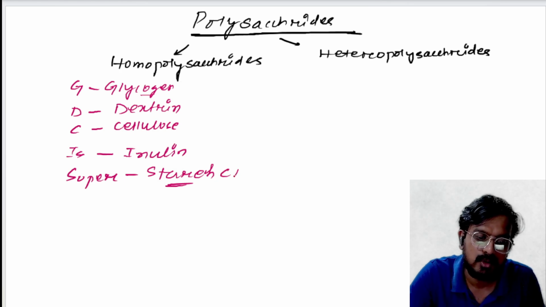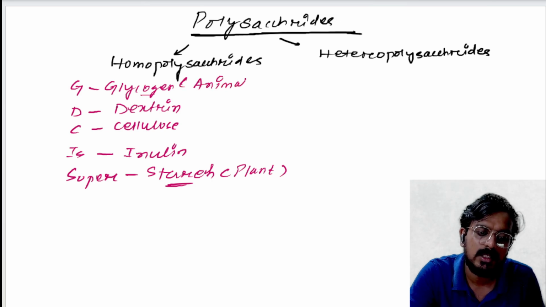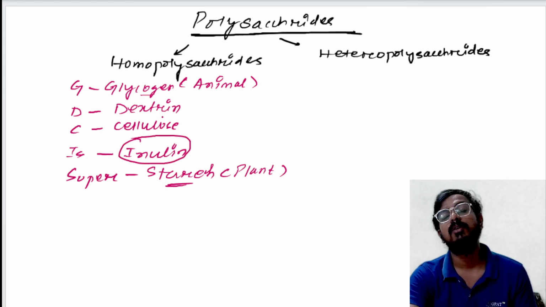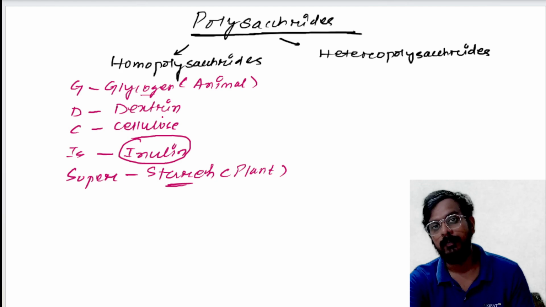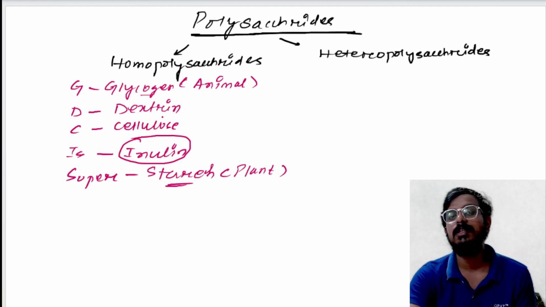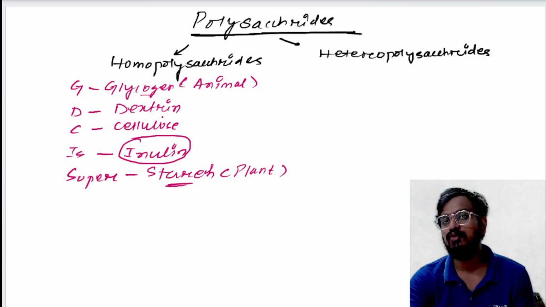Okay, starch is the storage form of glucose in case of plants. Glycogen is the storage form of glucose in case of animals. Many times this question was asked. Another question always asked is about inulin. What is inulin? Never confuse inulin with insulin. Inulin is a homopolysaccharide which is used for measurement of your glomerular filtration rate. Why is it used? It is used to measure your GFR.